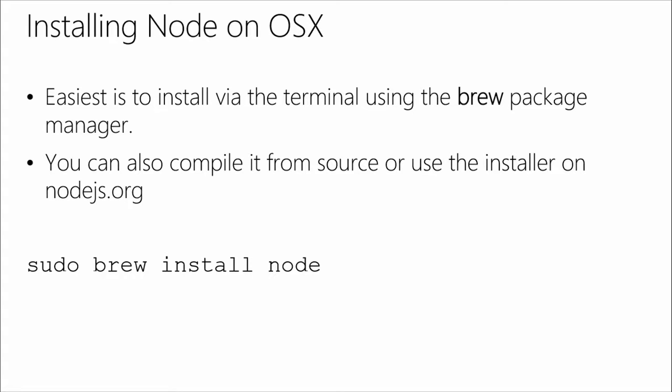Let's say you're on OS X. Again, the easiest way to do it is via the terminal using the brew package manager. It's also how I do it. And if you don't want to, you can always compile it from source or use the installer on nodejs.org.